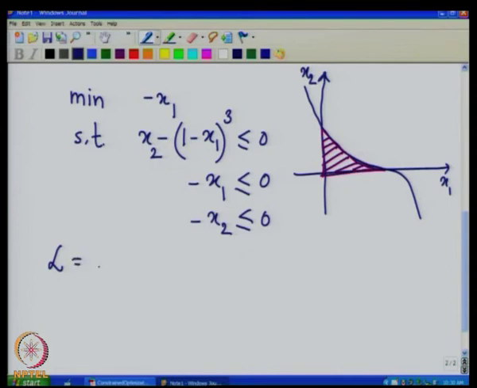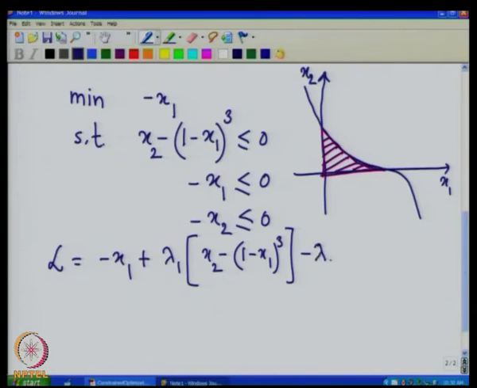So, L is nothing but the objective function plus the first constraint, lambda 1 times x2 minus (1 minus x1)^3, the second constraint, minus lambda 2 x1, minus lambda 3 x2.